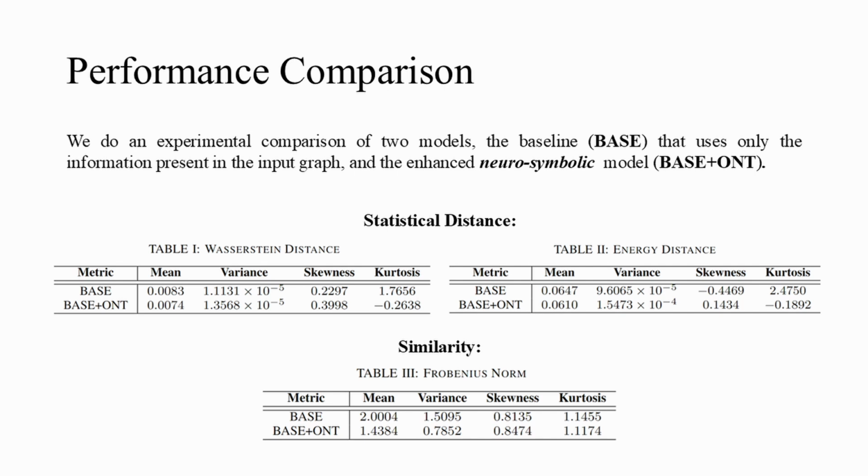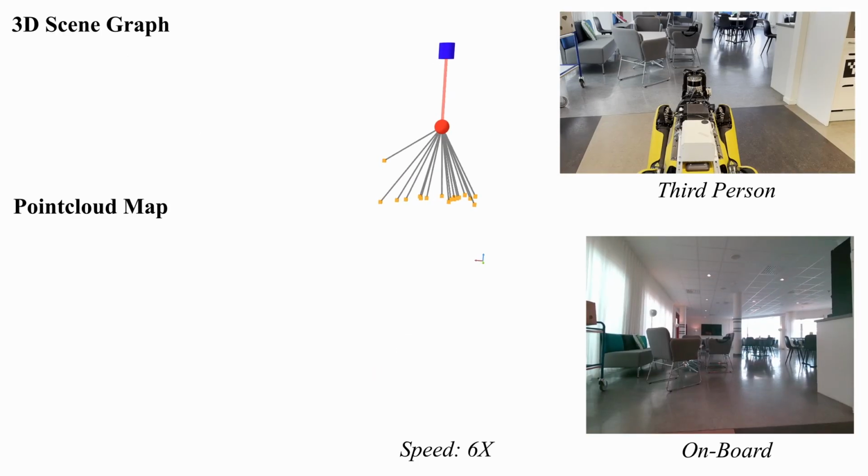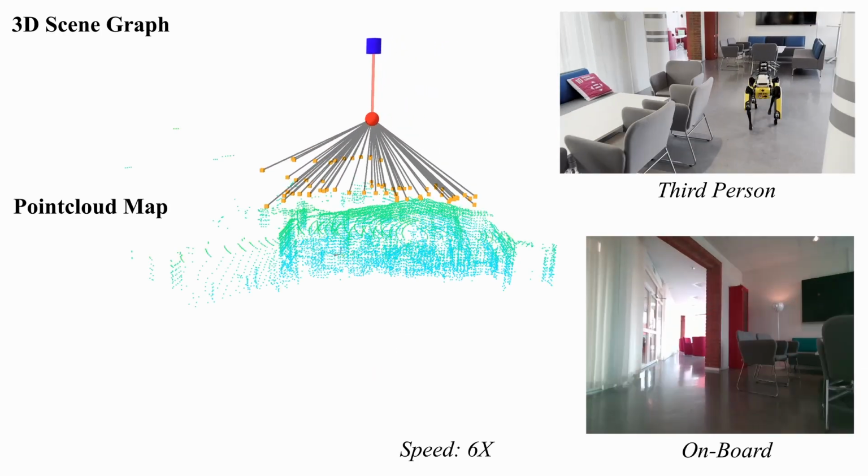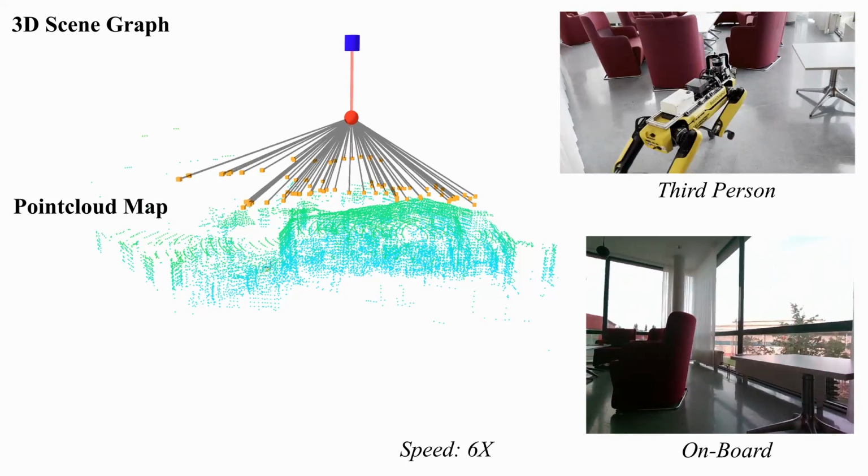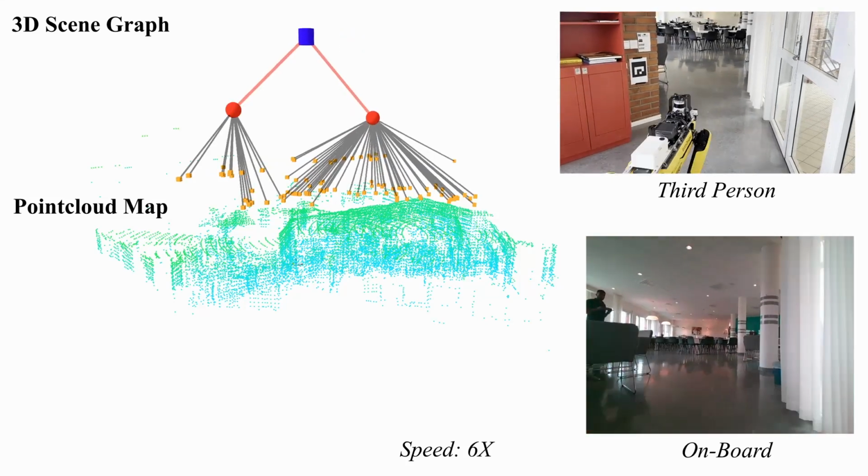We do an experimental comparison of two models, the baseline that uses only the information present in the input graph and the enhanced neurosymbolic model. Overall, the predicted distributions of both models are fairly similar to the ground truth, with the base plus ontology model presenting slightly better performance. We tested our approach on the Boston Dynamics Spot legged robot with the goal to contrast the estimated common-sense scene composition with human common sense.